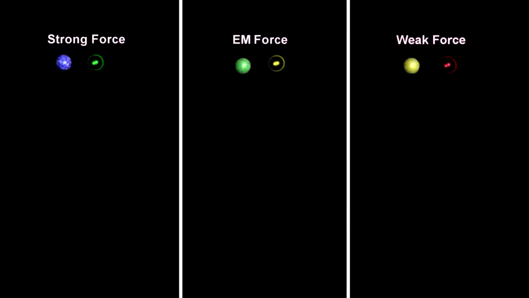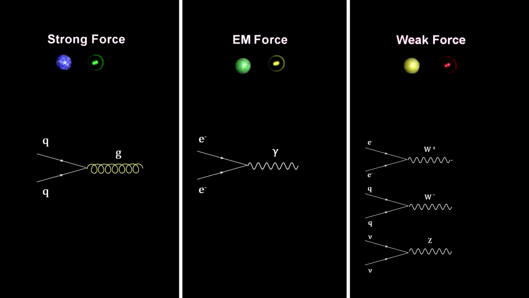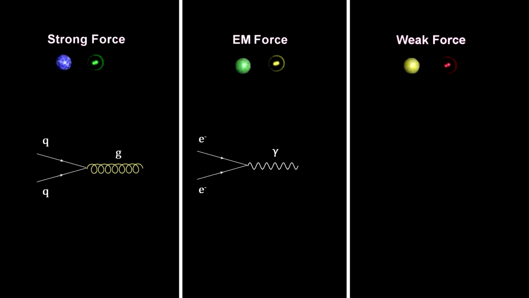Like accelerating electrons and quarks create vibrating ripples in their respective force fields, called photons and gluons, respectively, accelerating electrons, quarks, and neutrinos can create vibrating ripples in the weak hypercharge field, called W+, W-, and Z particles. They are spin 1 particles, making them bosons. They are the force particles for the weak interaction.